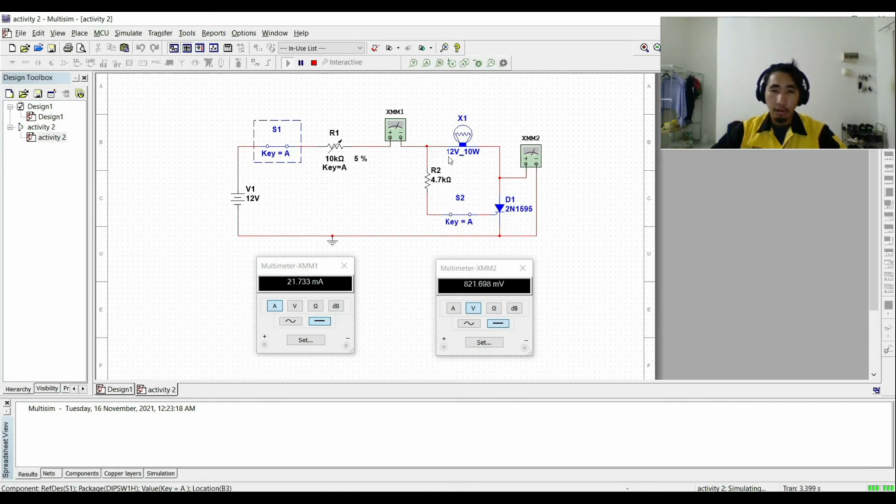When we raise the variable resistor to 5% from 10 kilo, which is 500 ohm, the indicator lamp is off. The current that flows inside the circuit, we call it the holding current, and the value is 21.73 milliampere. The current still flows inside the circuit, but it is not enough power to light our indicator lamp.